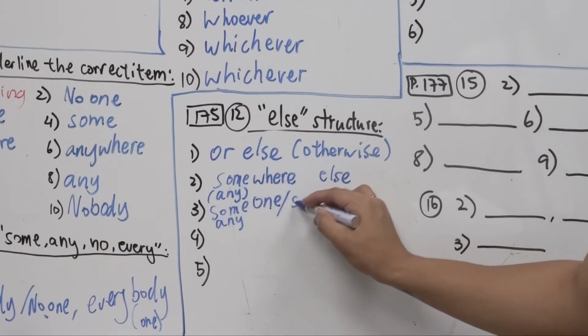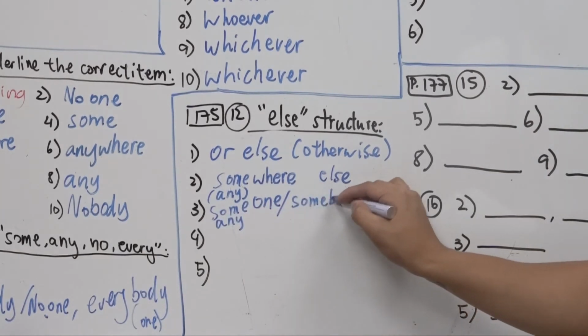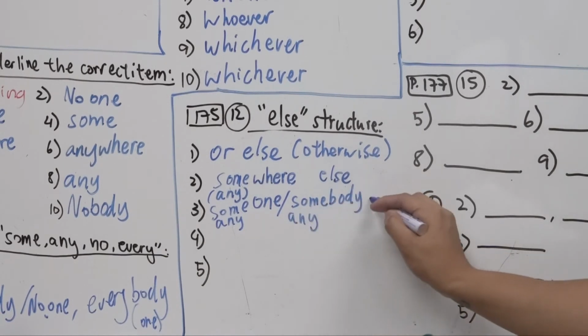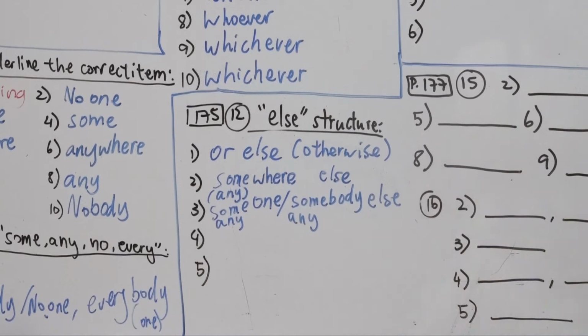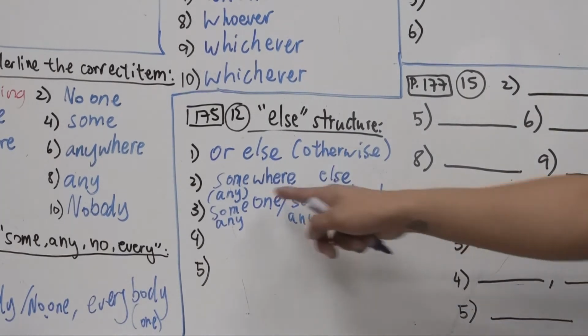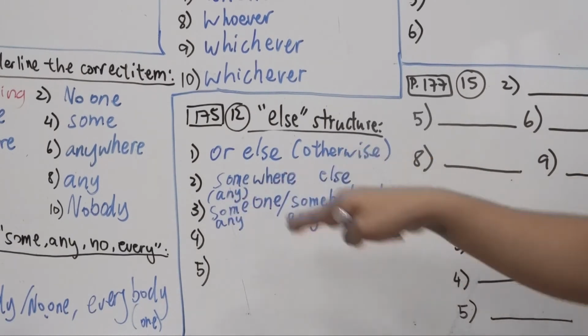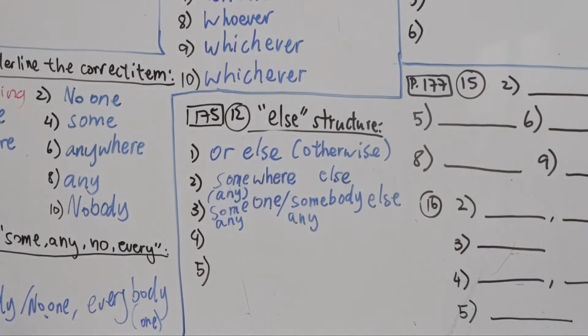Or you can say somebody. Or anybody. And then of course, else, because it's an else structure. So here the someone or anyone or somebody or anybody else means another person that could be there, right? So very specific.